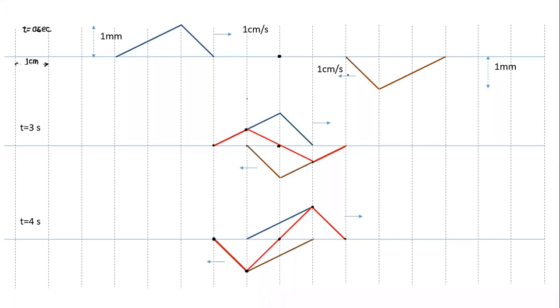The reflected wave or reflected wave pulse, as the case may be, is an inverted mirror image of the incident pulse. So suppose this is where the fixed support was. If this is the incident pulse, the reflected pulse would be an inverted mirror image. So we draw a mirror image and invert, and this becomes the image.